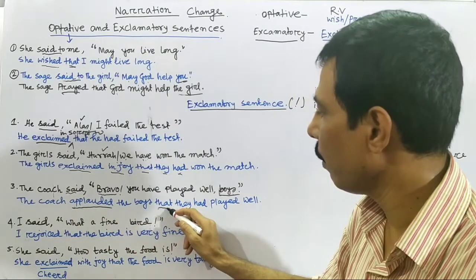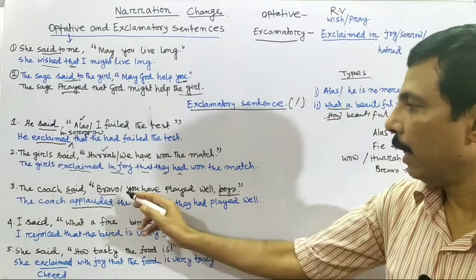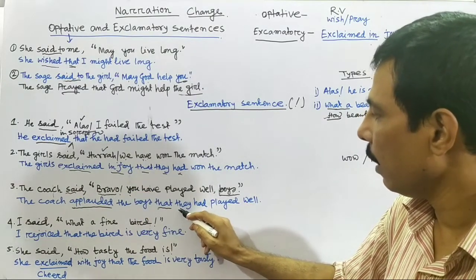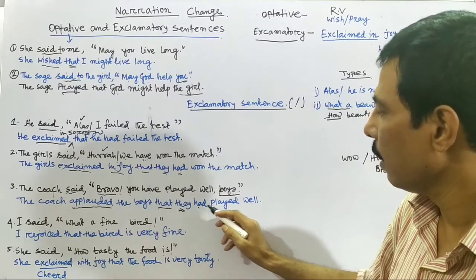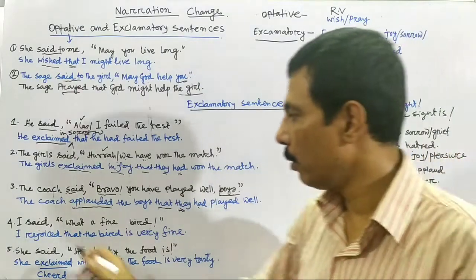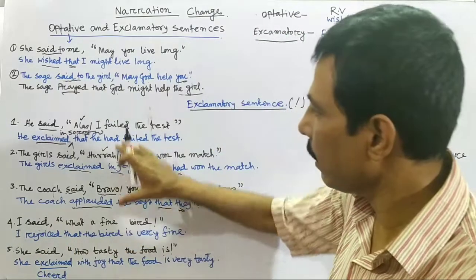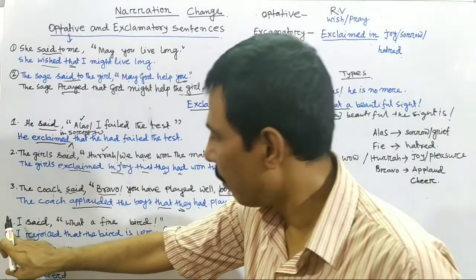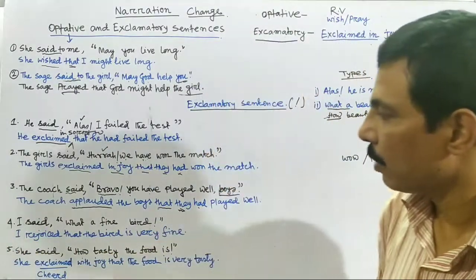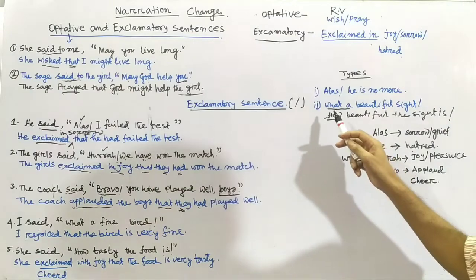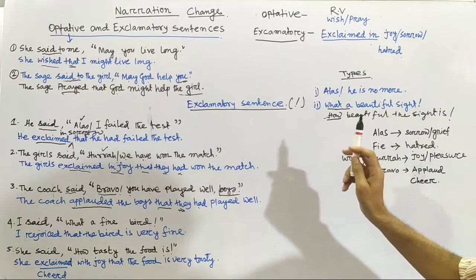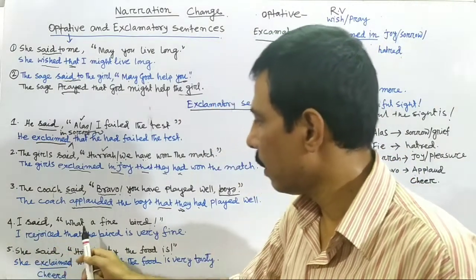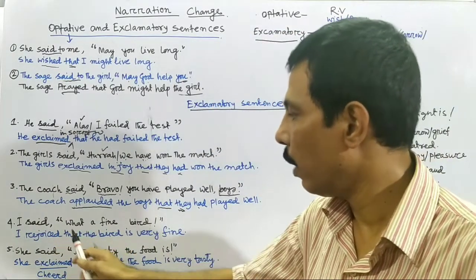For removal of inverted comma, use that. You means the boys, so its pronoun form they, have changed into had played well. They had played well. Number 4, I said, it is these 3 examples are with interjection, but number 4 and number 5 examples are with WH word, what and how. So how can we change this? Look here, I said what a fine bird. I said what a fine bird.